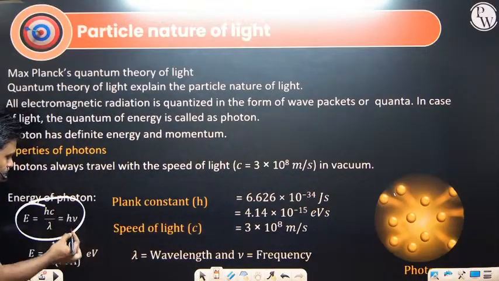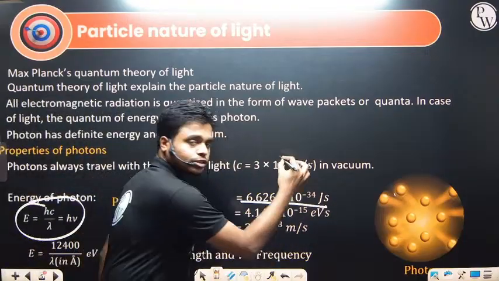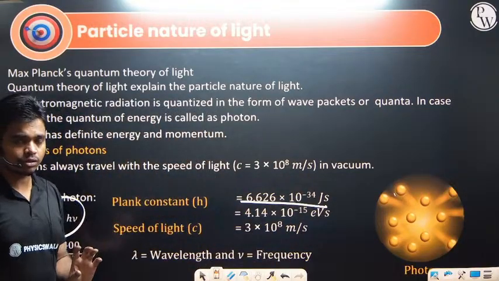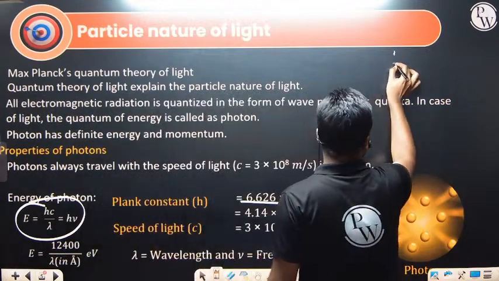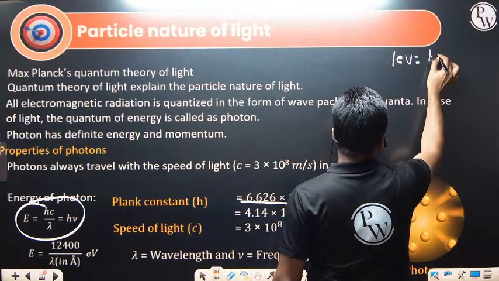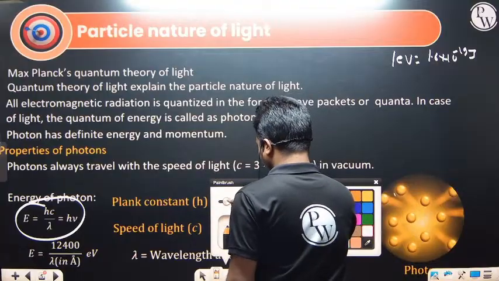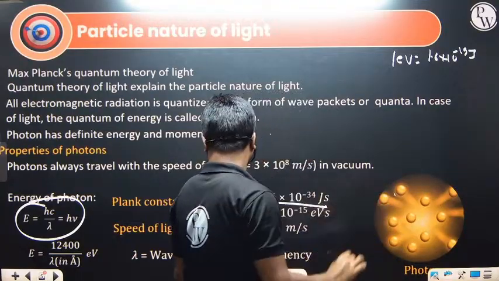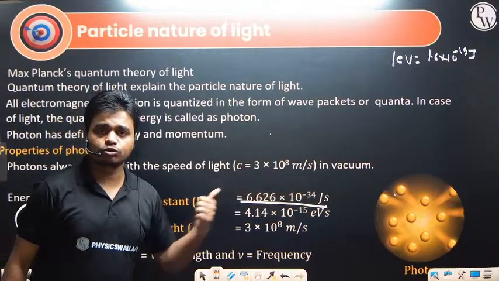And if we solve this particular term, what is the value of the Planck constant h? 6.626 into 10 to the power minus 34 joule second. If you want to write it in terms of electron volt, we know that relation: 1 electron volt is how much? 1.6 into 10 to the power minus 19 joule. This is the 1 electron volt we have.